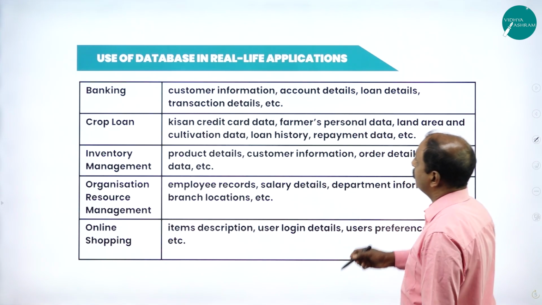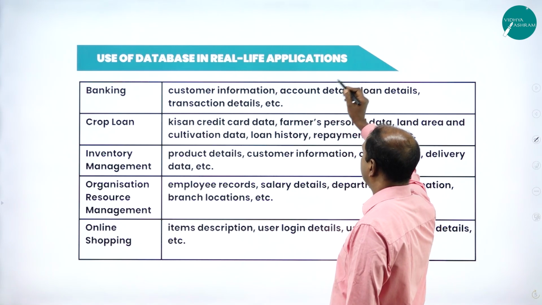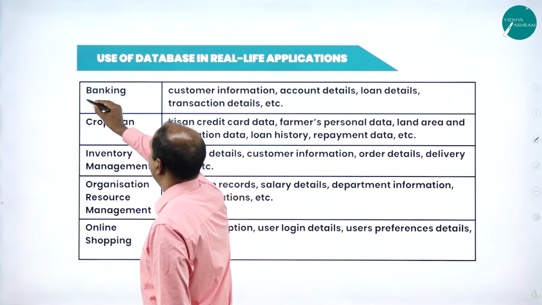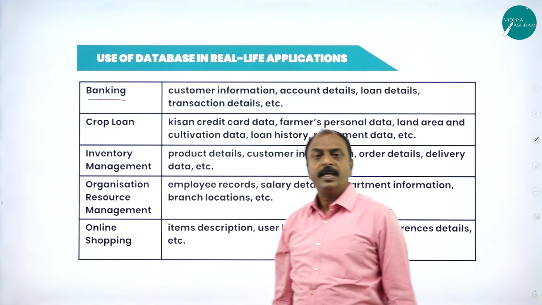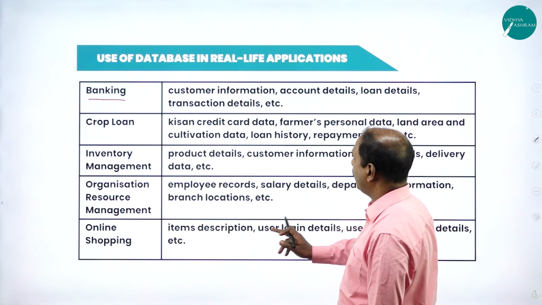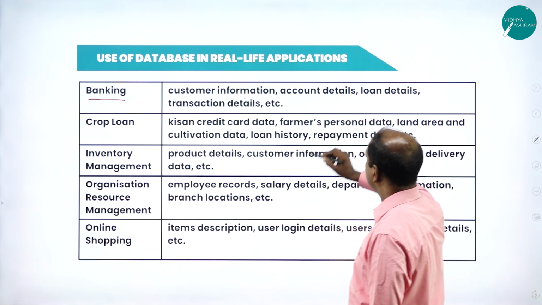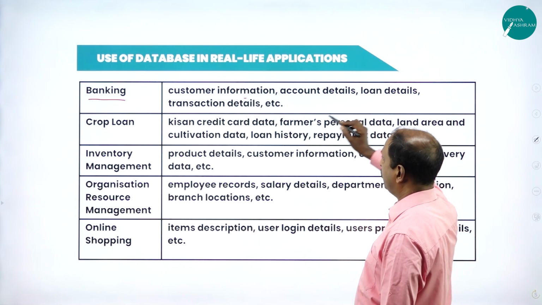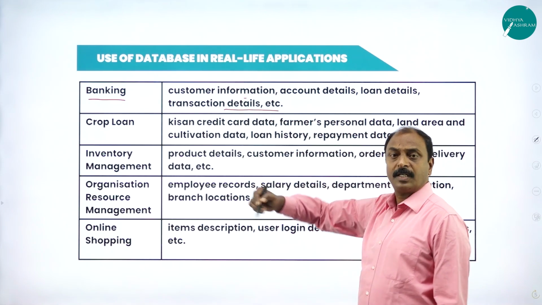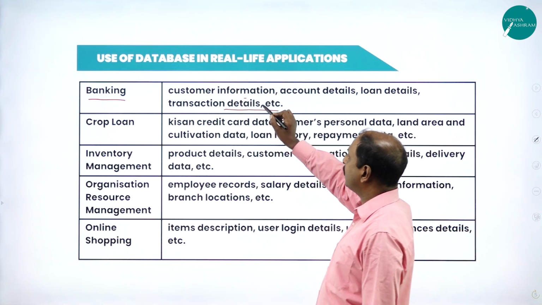day-to-day life. So these are real-time applications or examples. In banking: now everywhere we are using a computerized banking system. So there the customer information, account details, loan details, transaction details are stored in the computer in the form of database.